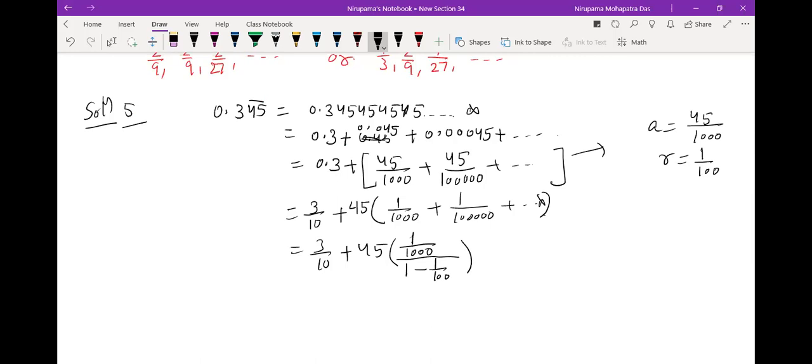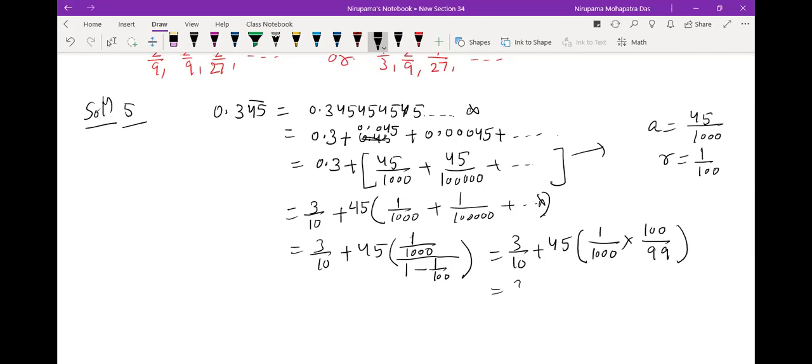So this is 3 by 10 plus 45 into 1 by 1000 into, this is your 100 by 99. Yes, so you can simplify this.